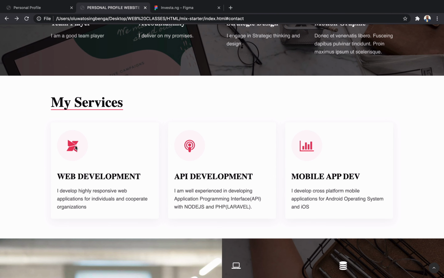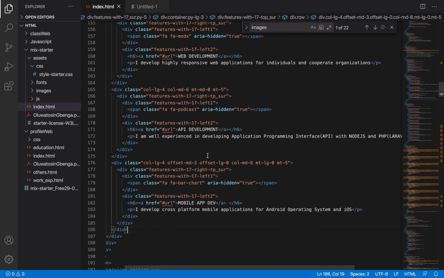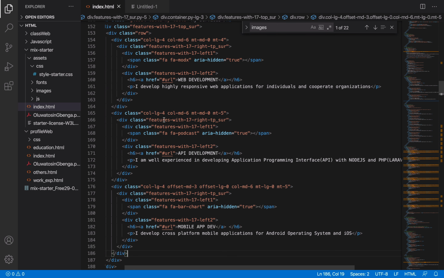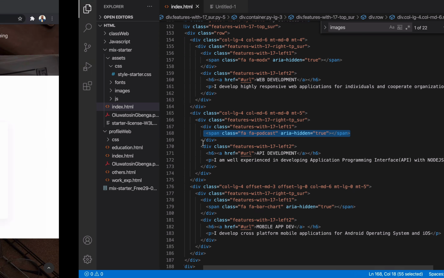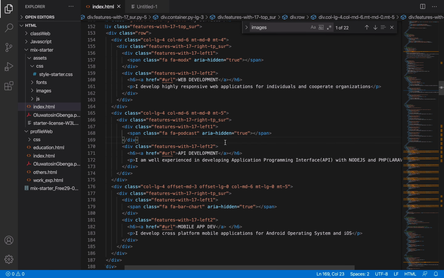So yes, here I can look for logos that depict what I'm actually talking about. So these are the FA bar charts. Like the first one features FA podcasts. So this is a sign for podcasts. So that's why it is bringing it here. I think that logo is going to come from the Google link that we'll put there for all these FA stuffs.